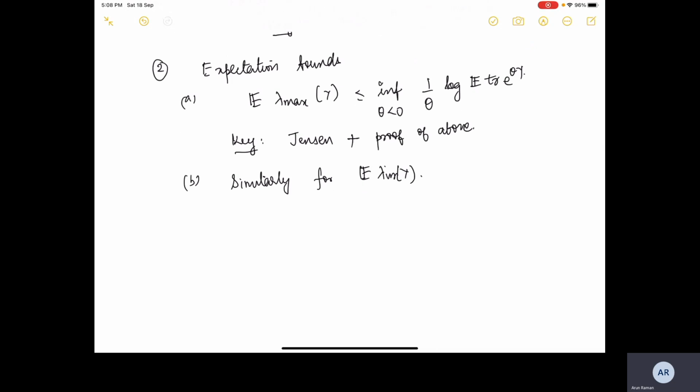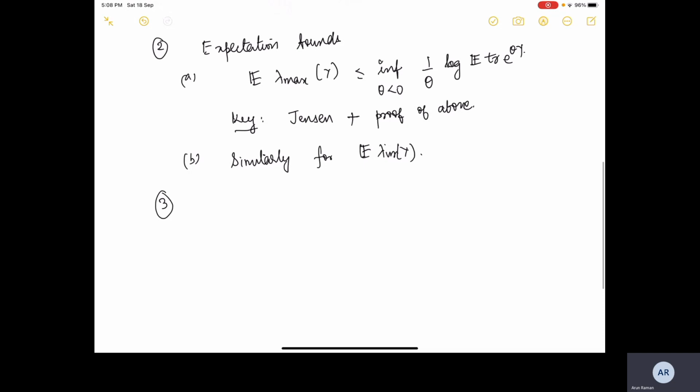Okay. Then in the third part of the lecture, we were interested in bounds for sums of independent random matrices.